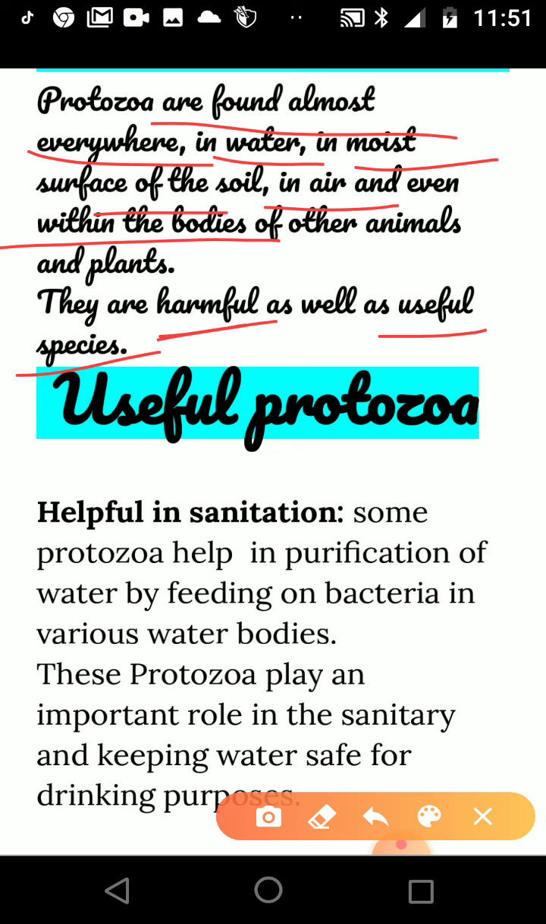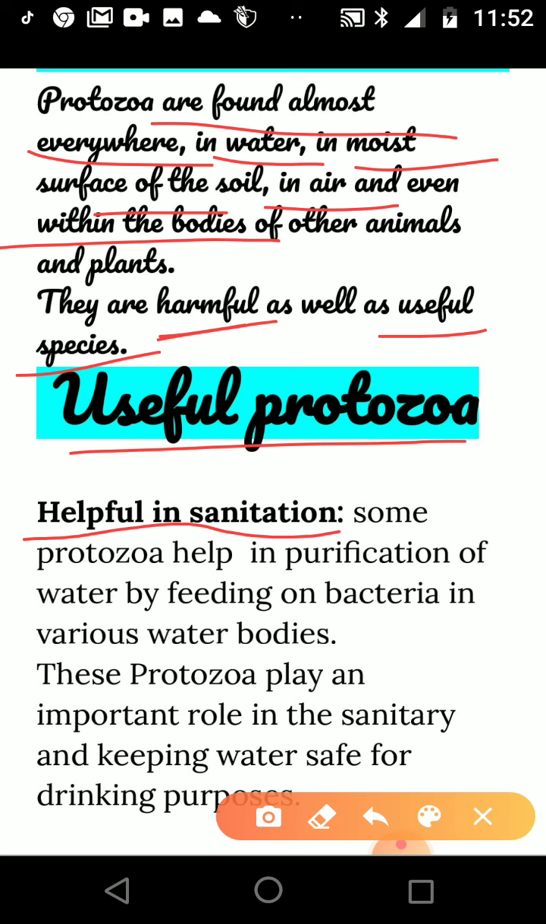What are the useful effects of protozoa? First of all, they are helpful in sanitization. What do we mean by sanitization? That means cleanliness, keeping our surroundings clean by properly following all the rules which are good for sanitation. Like nowadays we are very attentive about sanitation, spraying sanitizers and always washing our hands, so that we may keep the place sanitized and also protect ourselves.